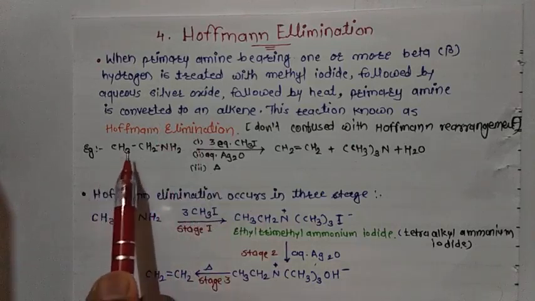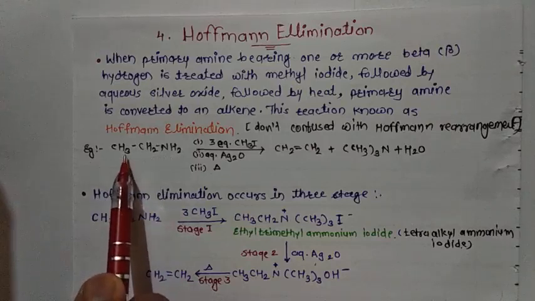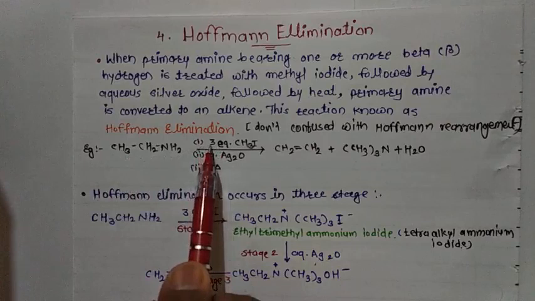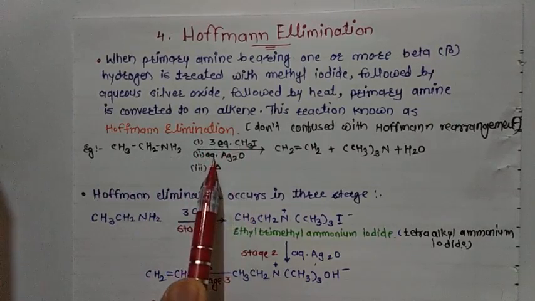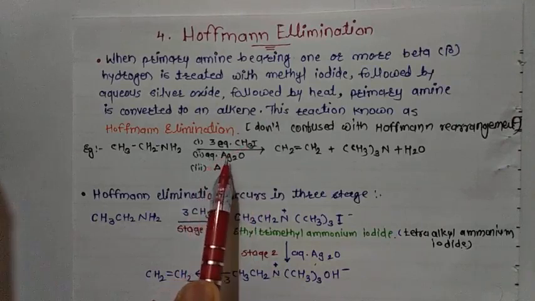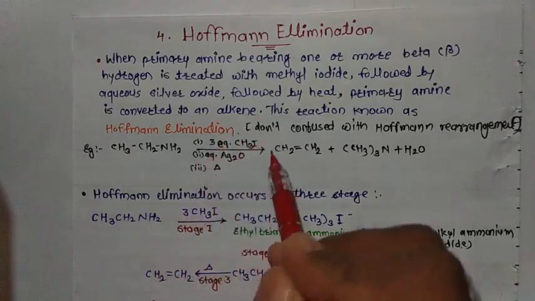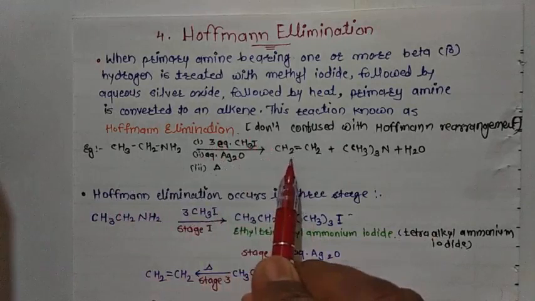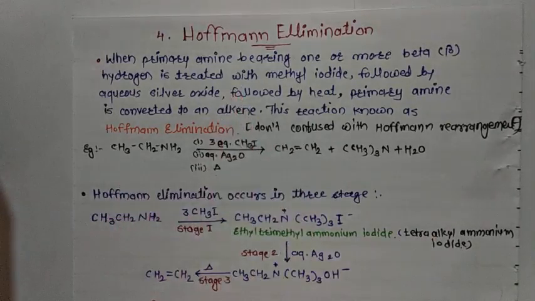That reaction is CH3CH2NH2, a primary amine which carries a beta hydrogen. We react it with 3 moles of methyl iodide, followed by reaction with aqueous silver oxide, and then the third and last step is heating. After 3 steps, this primary amine is converted to an alkene. So this is an example of Hofmann elimination.